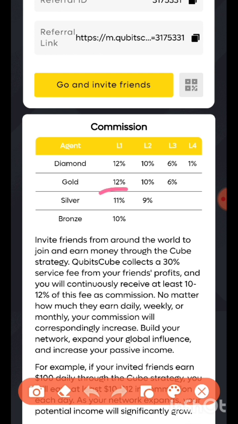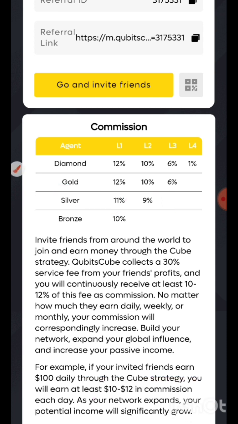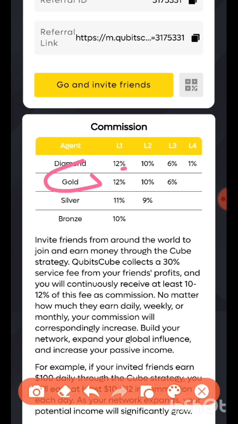If I go to my next level, which is silver, I'm going to earn 11%, and I'm going to earn directly 9% for my level 2 as well. Now if I move to the next level, which is the gold level, I'm going to increase my direct earning, that's my level 1 earning, to 12%, and I'm going to get 10% on my level 2. As a gold achiever, I'm also going to earn at the third level, which is level 3. I'm going to earn 6%, guys. This was recently increased from 5%.